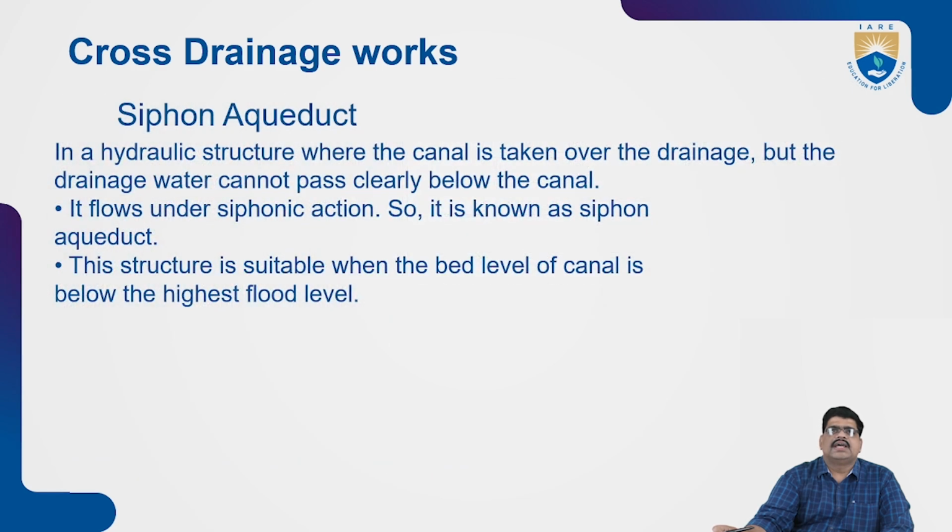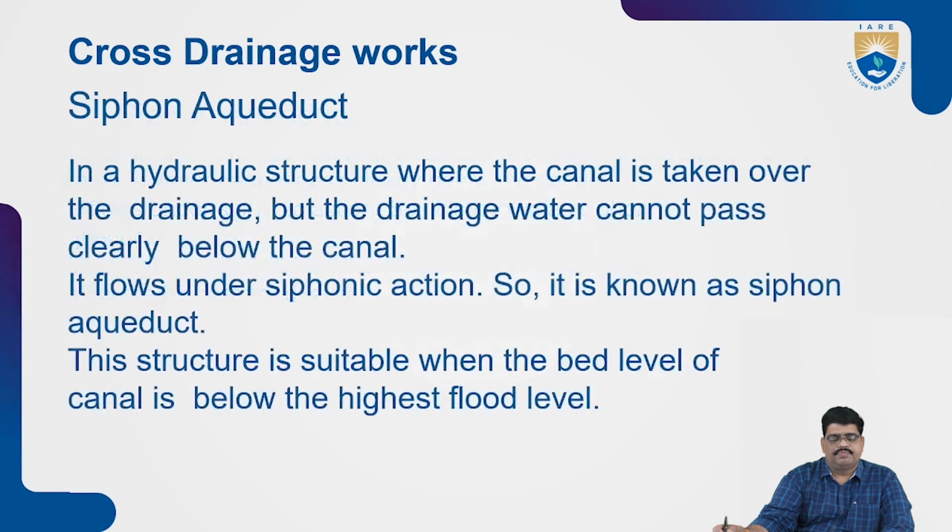Let us see the siphon aqueduct. What is meant by a siphon aqueduct? A siphon aqueduct is a hydraulic structure where the canal is taken over the drainage, but the drainage water cannot pass clearly below the canal. It flows by siphonic action, so it is known as a siphon aqueduct.